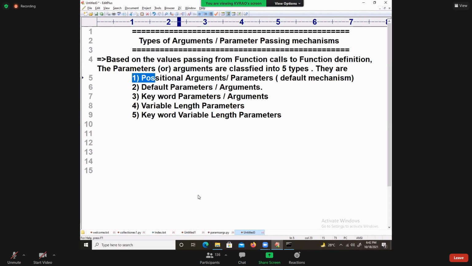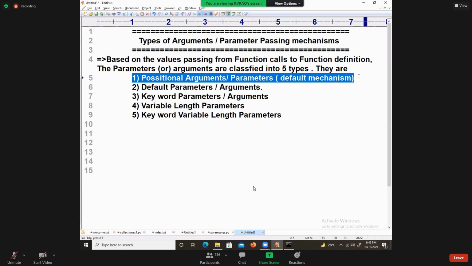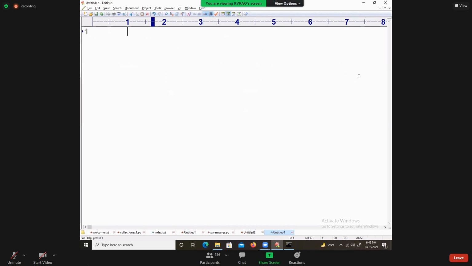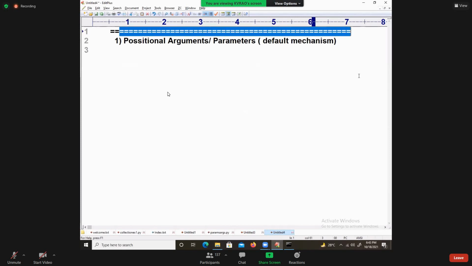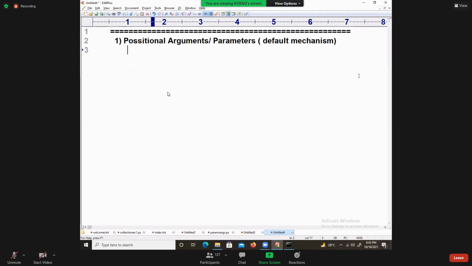Anyhow, I want to discuss this first mechanism separately. Let us start the discussion about the default mechanism. Let's follow this carefully.